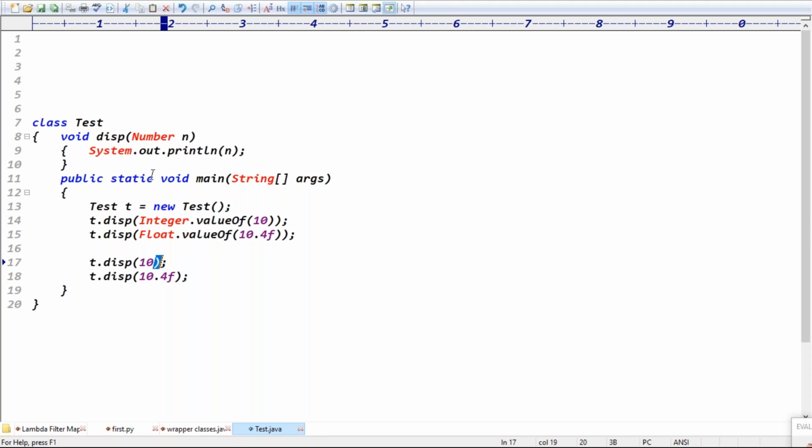Number can hold only object data, Integer. But you are passing only 10, right? 10 is int type, right? In that case, what happened here? The 10 is automatically converted to wrapper object format, right? That is the point we are saying.